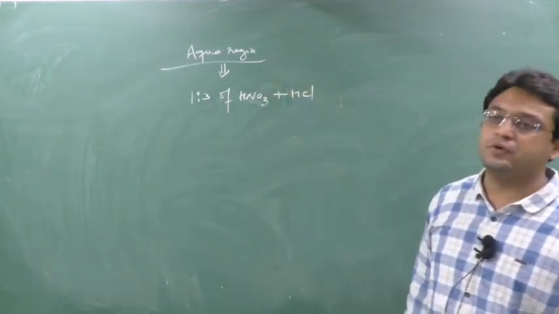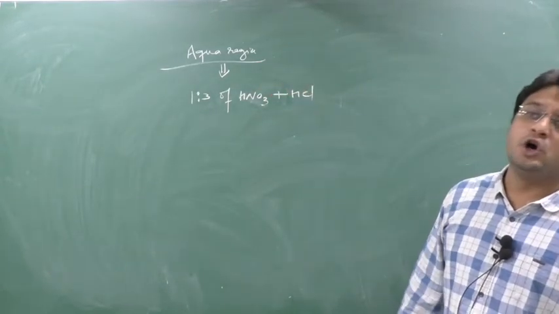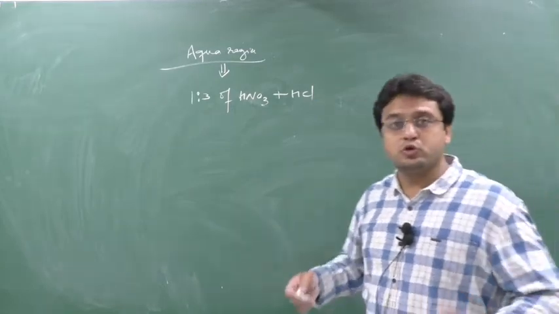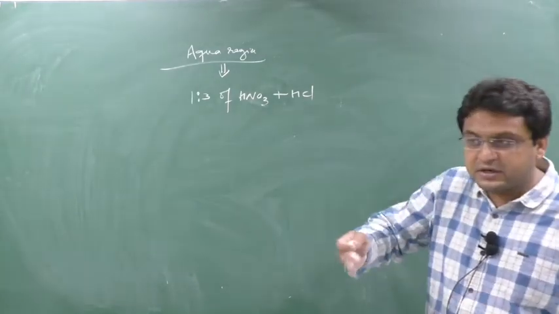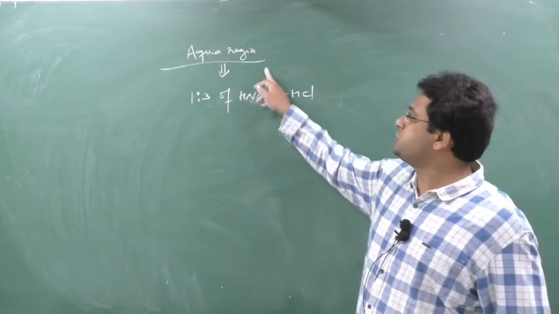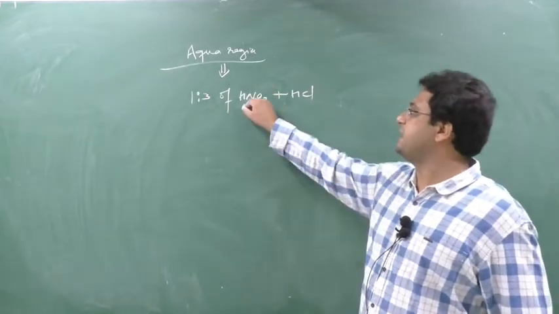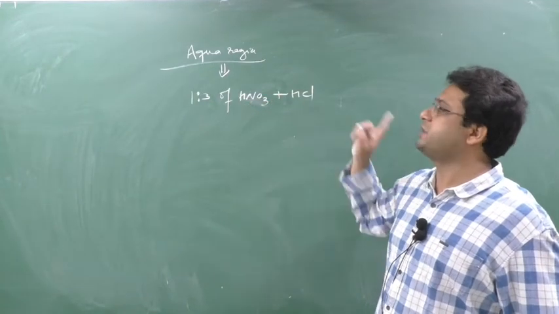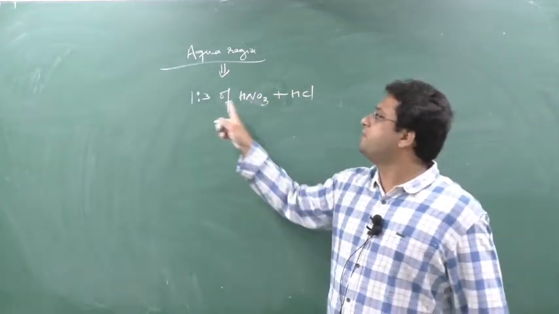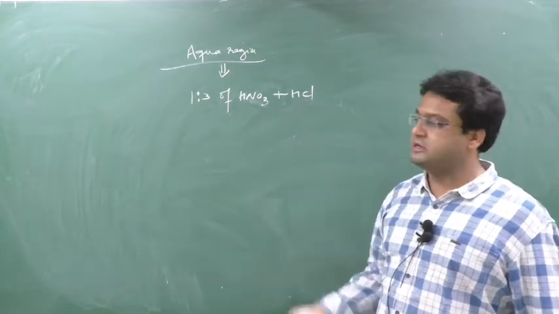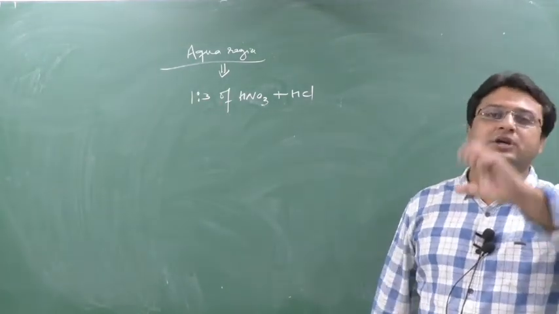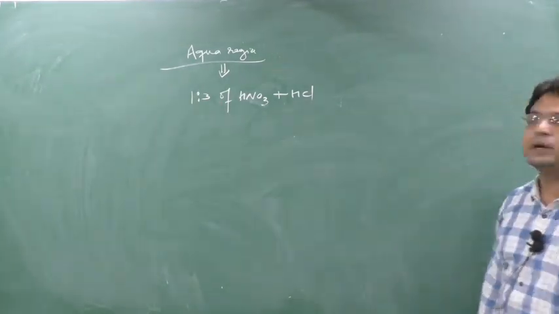So this mixture was made to do the reaction of certain noble metals, or to make certain noble metals more reactive. That's it. Aqua regia means a 1:3 proportion of concentrated HNO3 and concentrated HCl. If you take 1 part HNO3 and 3 parts HCl, when you mix them together, that liquid is called aqua regia.